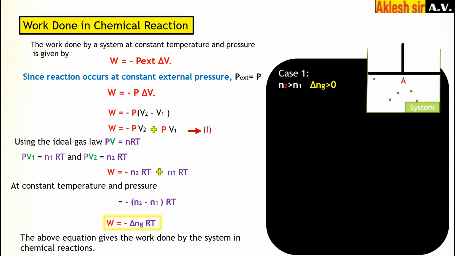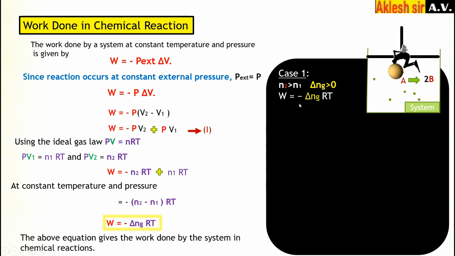So here you can say, suppose A is a reactant reacting and giving a product, and the product's number of moles is greater. So N2 is greater than N1. N2 means the number of moles of gaseous product is greater than the number of moles of gaseous reactant. So in this case, the gas is going to expand because the volume is increasing, the number of moles is increasing. As the reaction goes on, the number of moles of product is increasing. So the gas is going to expand, so the work is done by the system.